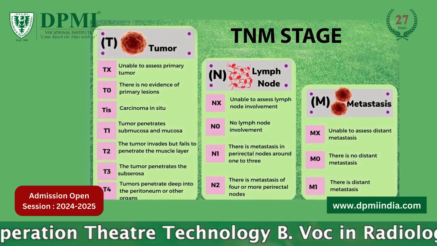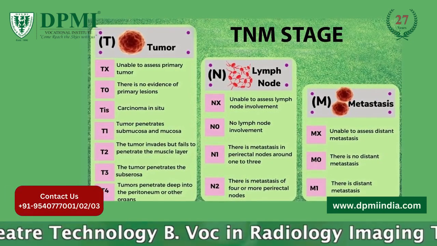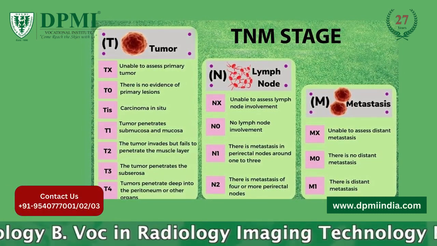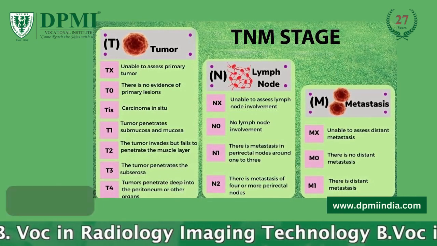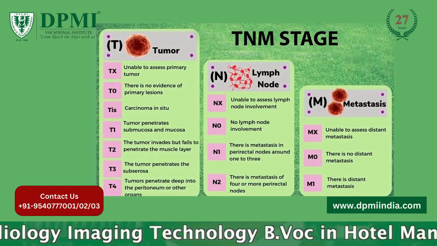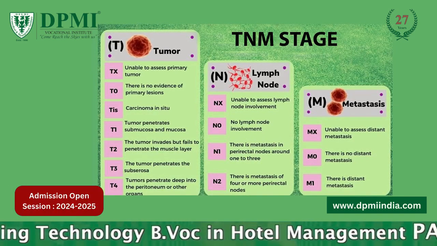Node, N. The letter N and the number after it describe if cancer has affected the lymph nodes. The N category only refers to regional lymph nodes, those near the cancer. After the letter N there will be a number from 0 to 3, and 0 means there are no lymph nodes with cancer.